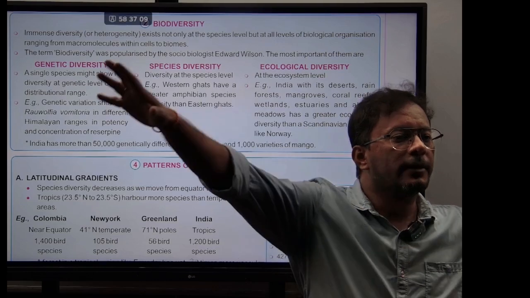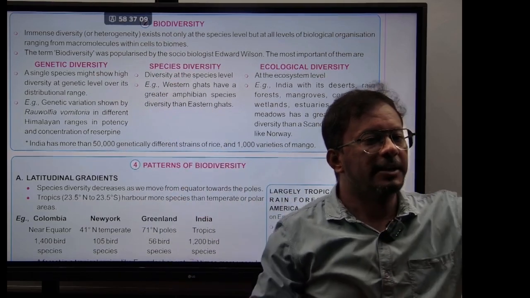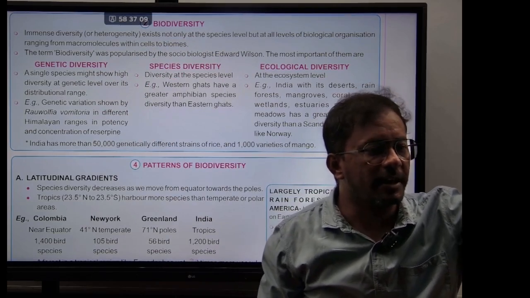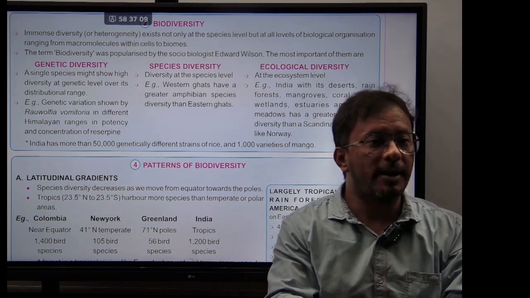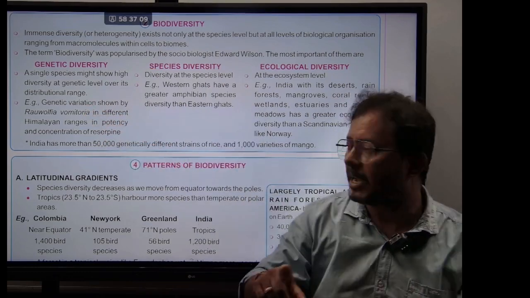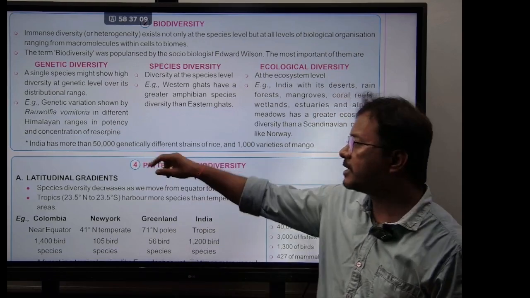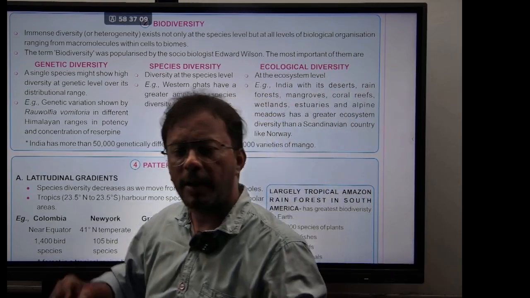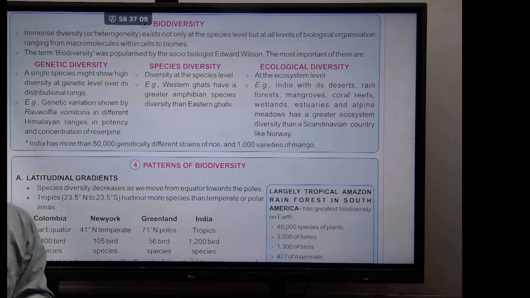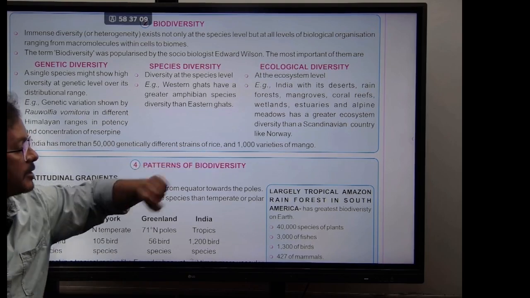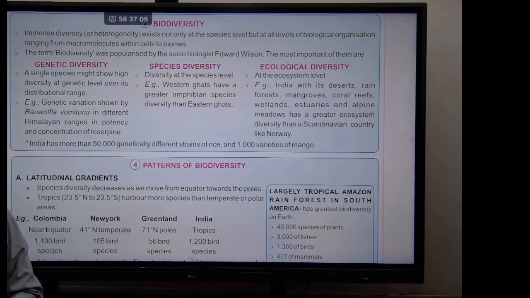Distributed in the different areas of the Himalayan mountain ranges, and each population is different in the production of the chemical, in terms of its concentration and its potency. Same plant, same chemical, but different levels. At the same time, other examples were mentioned here. India has more than 50,000 genetically different strains of rice. We might have seen maybe 5, 10 varieties of rice, but there are how many types of rice? 50,000. And there are 1,000 varieties of mango. So this is what we call genetic diversity.